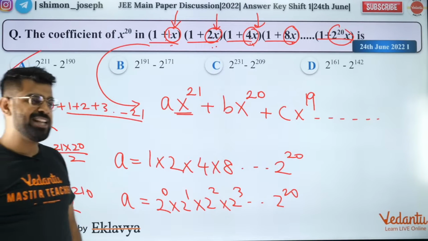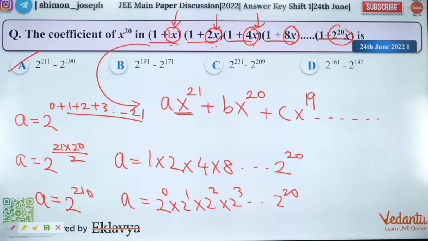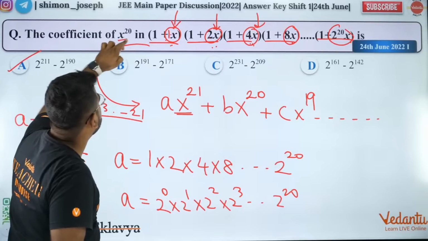Sir, amazing, sir. But guys, we solved only the first half of the question, because ultimately what you want to find out is the coefficient of x to the power 20.